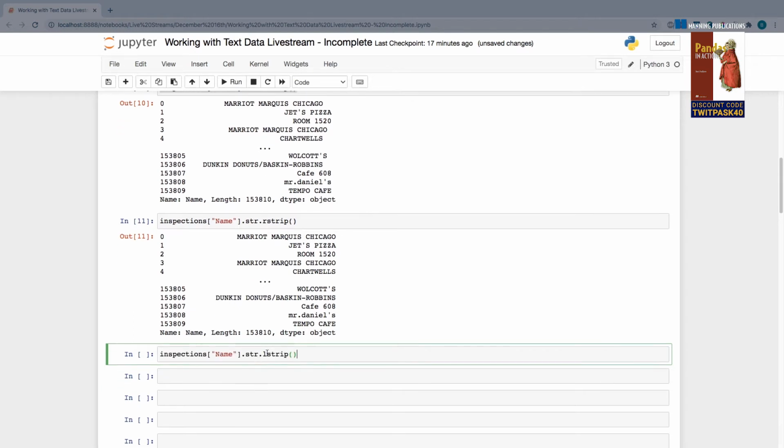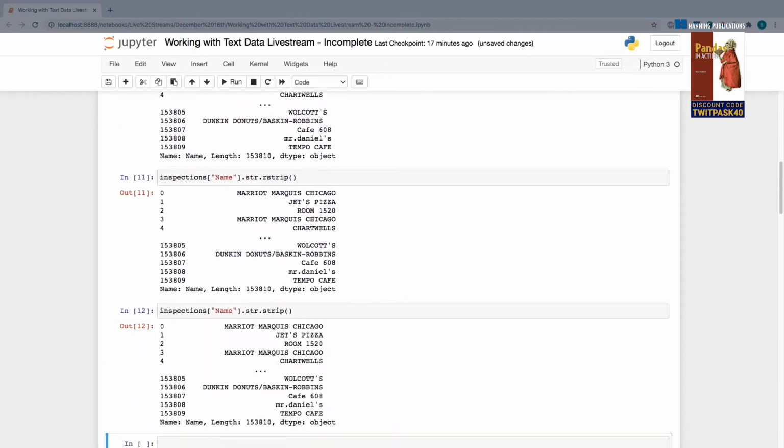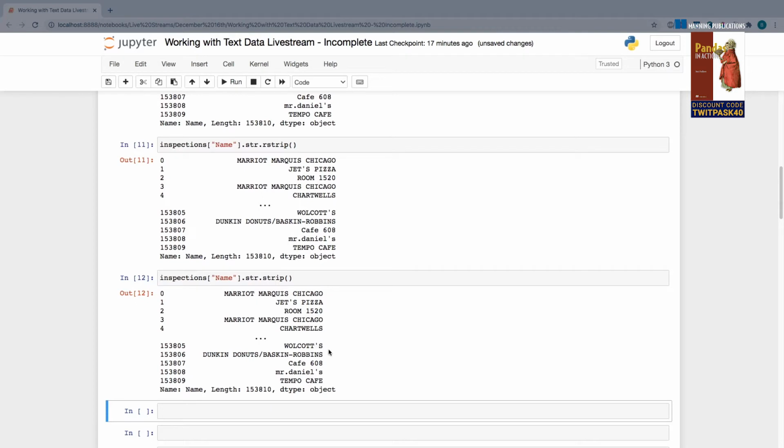So I can call the general strip method, and that's going to give me the series that I want with all of the white space from both sides, beginning and end, removed. So what this is going to give me is a brand new series, meaning my original one in my data frame has not been affected. I still have the data as it came in from the CSV.